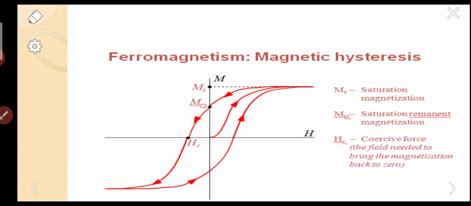Hysteresis is the property of ferromagnetic materials. It is also called magnetic hysteresis. So what is hysteresis? Hysteresis generally means loss. So what causes the loss in the material?